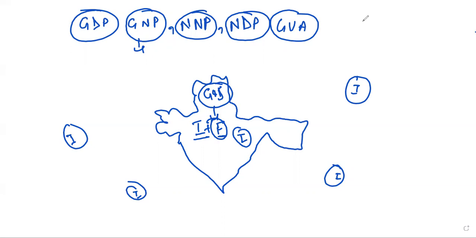What is NNP? Before understanding this concept, we have to understand the concept of gross and net. How can gross be equal to net? It can be equal to net when we subtract depreciation. What is depreciation? Depreciation is the decrease in the value of a commodity with time.